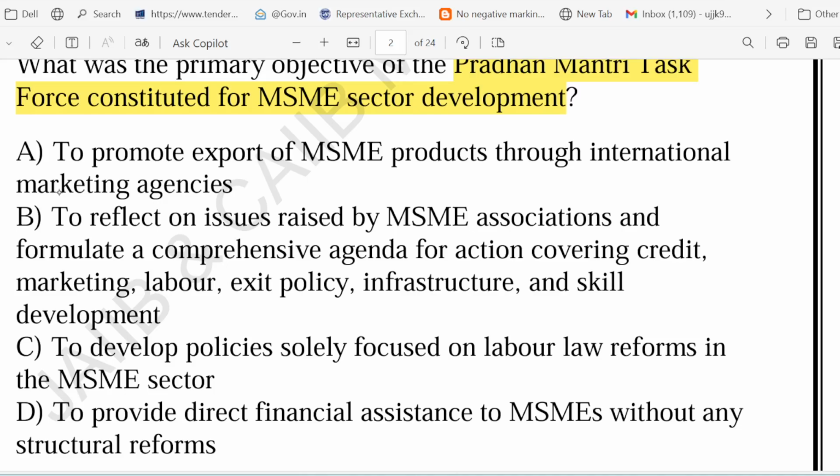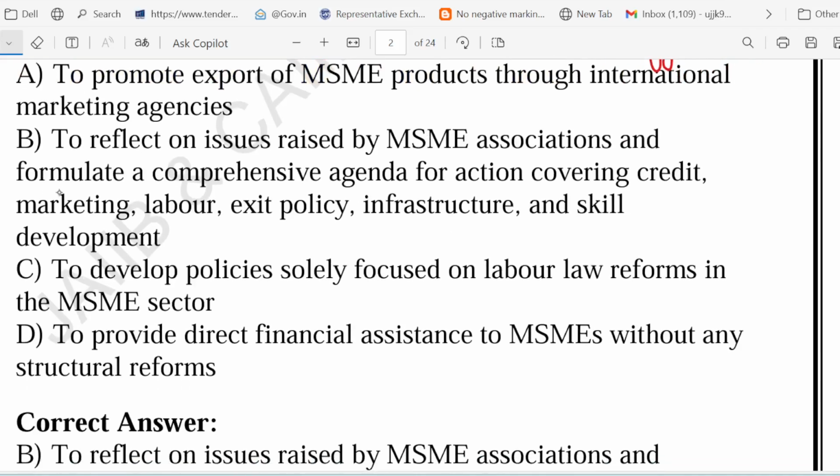Let's look at option number A. If you look at option number A, this is too narrow. Exports are important, but the task force was not made just for export. The agenda was much bigger. Not only marketing, but also credit, labor, infrastructure, skill development. So export was only one small part, not the full objective. Option number B, yes, this one is the correct one.